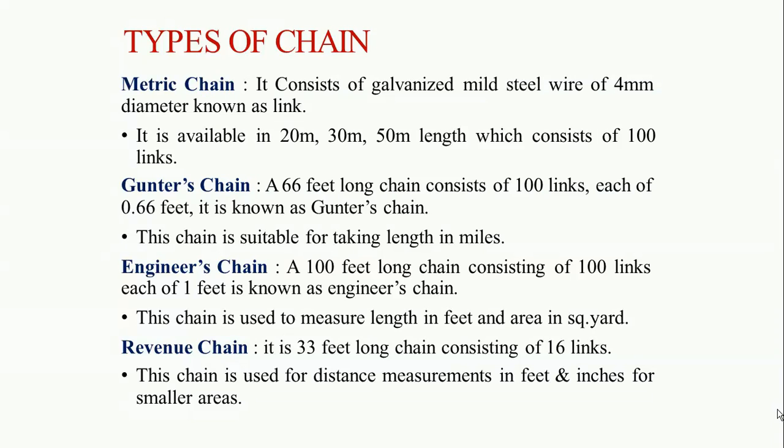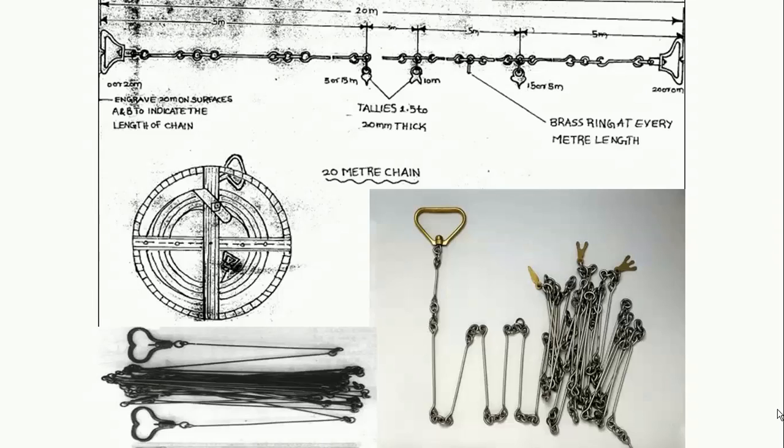The next one is the revenue chain. It is a 33 feet long chain consisting of 16 links. This chain is used for distance measurement in feet and inches for smaller areas. Generally while performing survey, we go with the metric chain. This is the image of a 20 meter metric chain. The distance of 20 meter is measured from one end of the brass handle to the other end of the brass handle. As you can see, the links are 4 mm in diameter and 20 centimeter is the length of one link. All the links are connected with the help of brass rings.